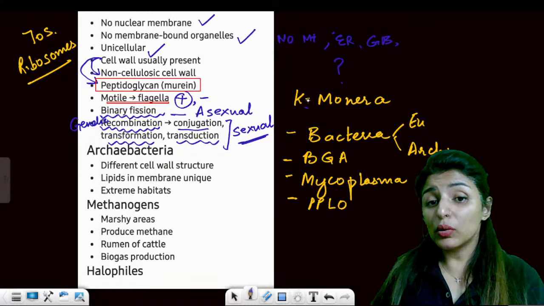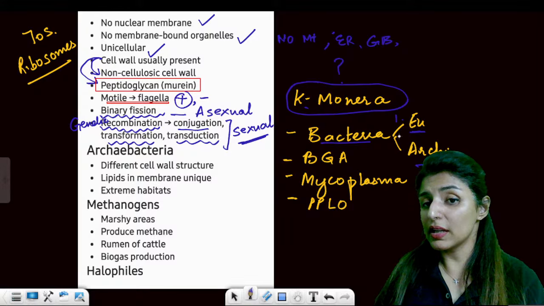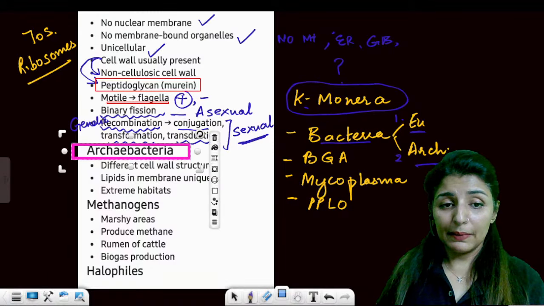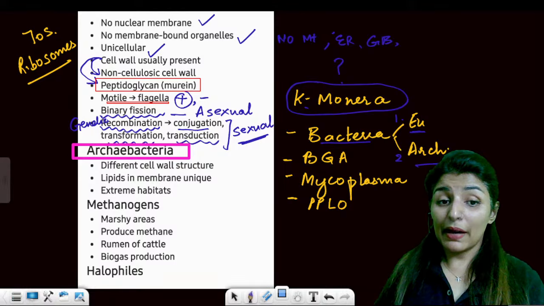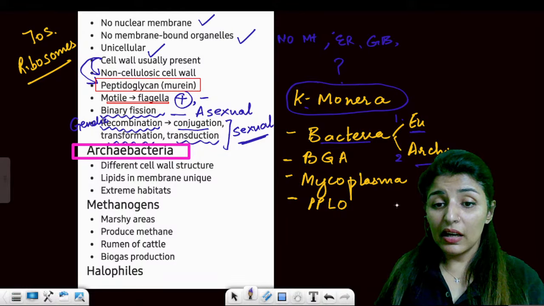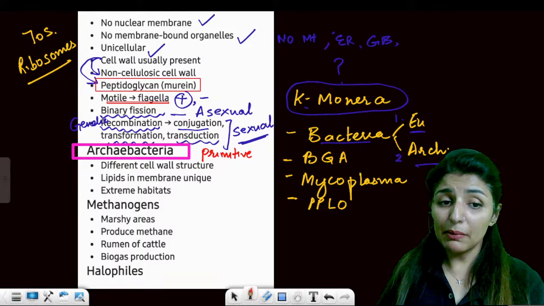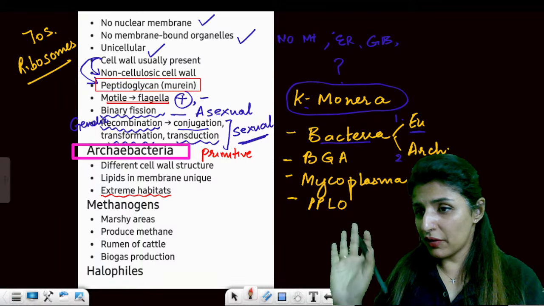Perfect. Now we know that kingdom Monera was further divided into two categories. So bacteria we have of two categories. One is eubacteria, second is archaebacteria. Let's see what is the difference between the two. Now, what do we understand by archaebacteria? Archaebacteria means primitive bacteria, and they are found in extreme types of habitats, right?